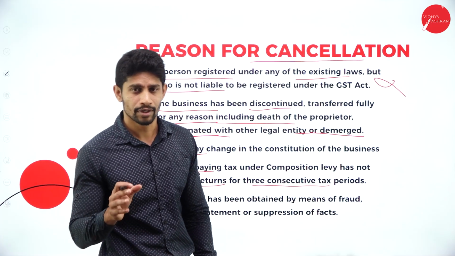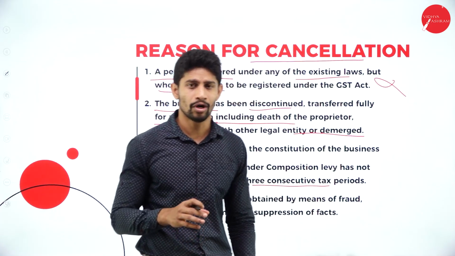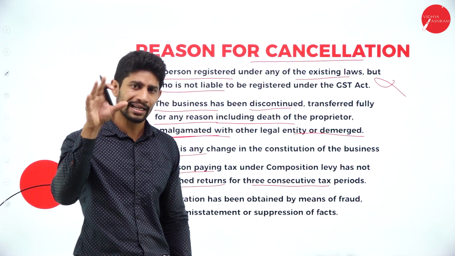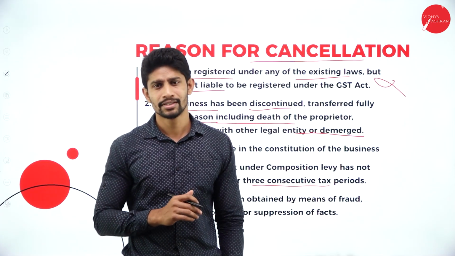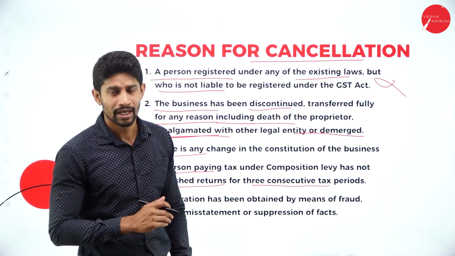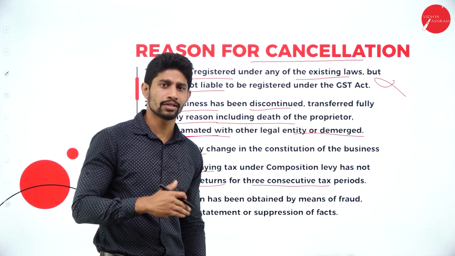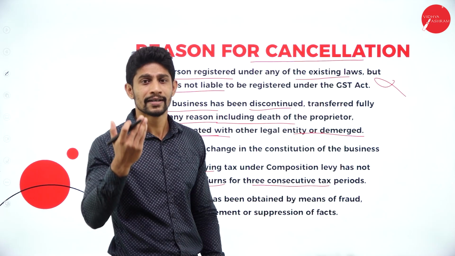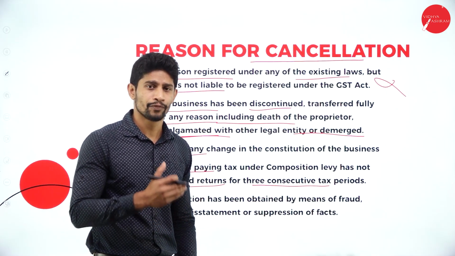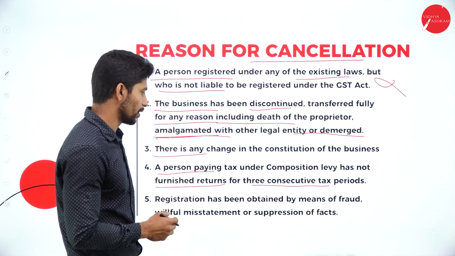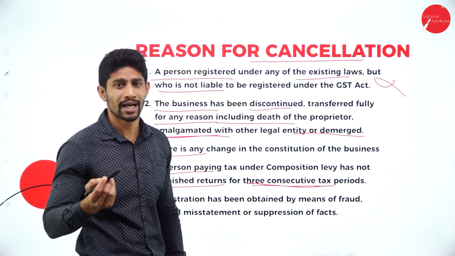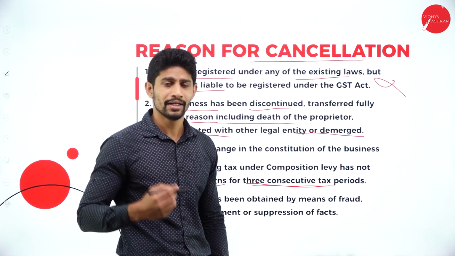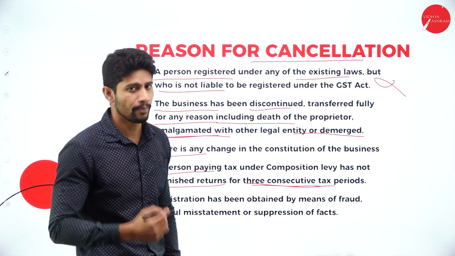And a person paying tax under composition levy has not furnished returns for 3 consecutive tax periods. That means if you're registered with the composition scheme, obviously if your total turnover is up to 1 crore rupees, you can register with the GST composition scheme. And every 3 months once, you are supposed to provide them the turnover details. If you are not going to provide the turnover details for 3 consecutive tax periods, then the authority will have all the rights to cancel your GST registration under composition scheme.